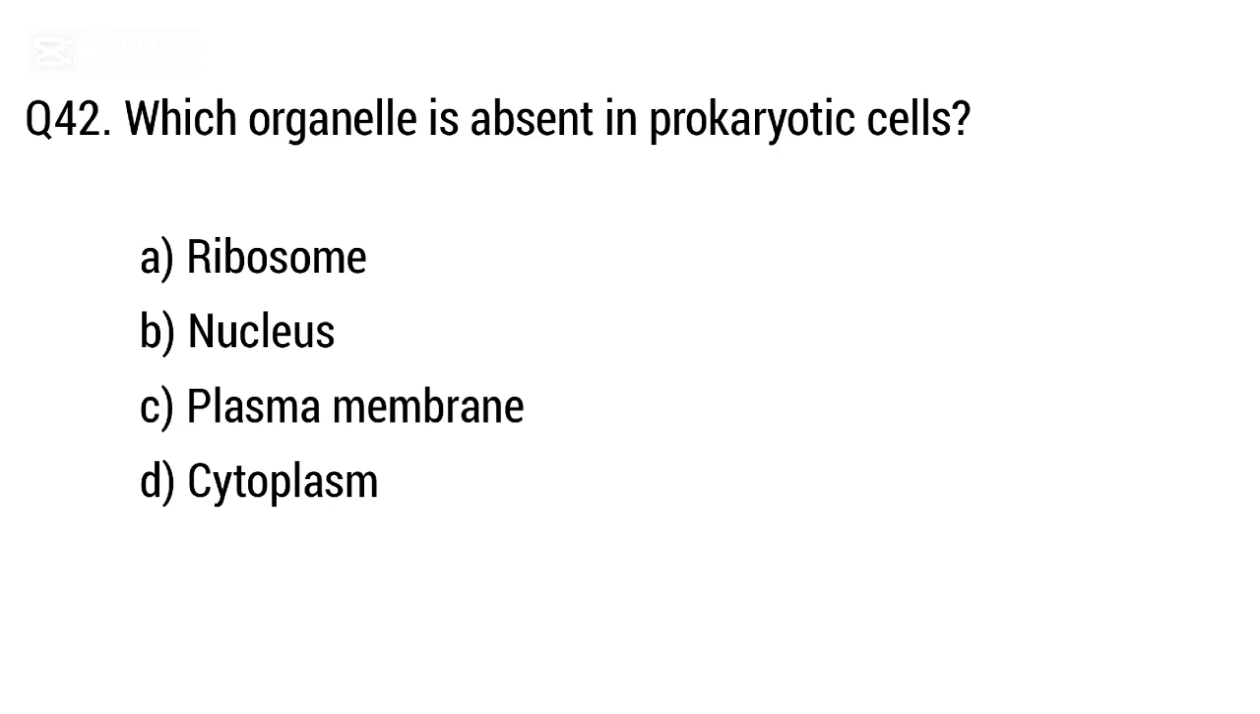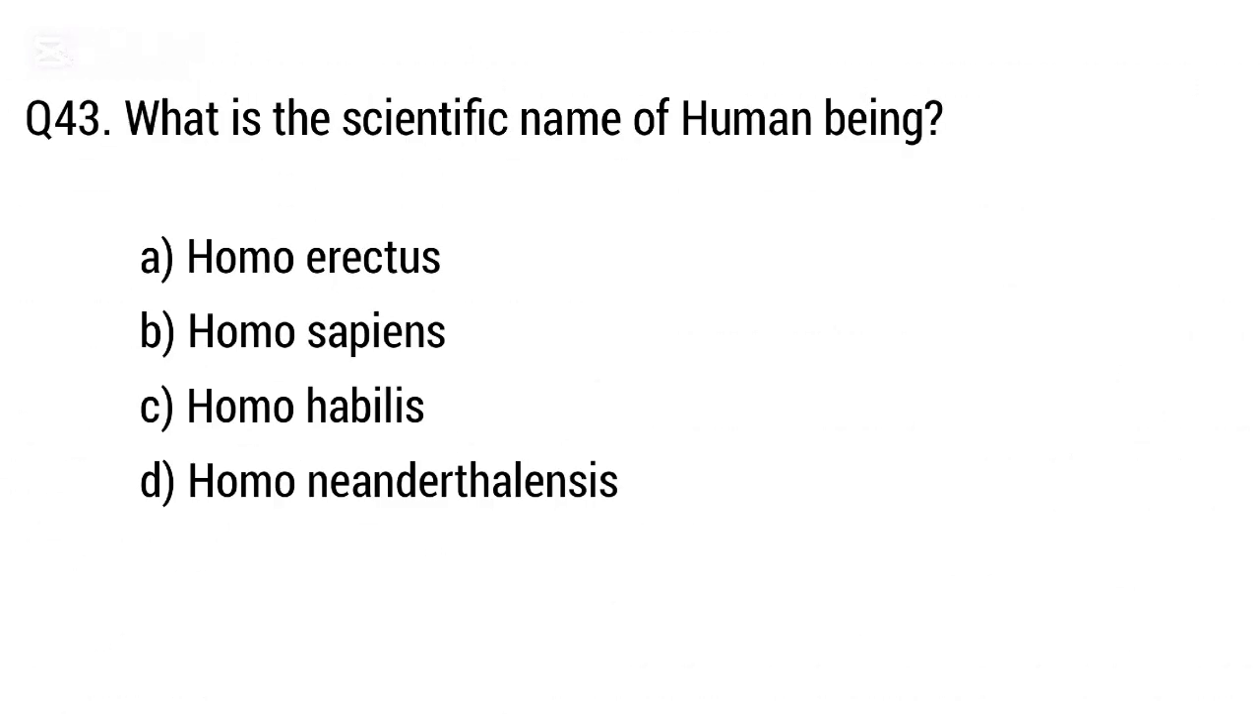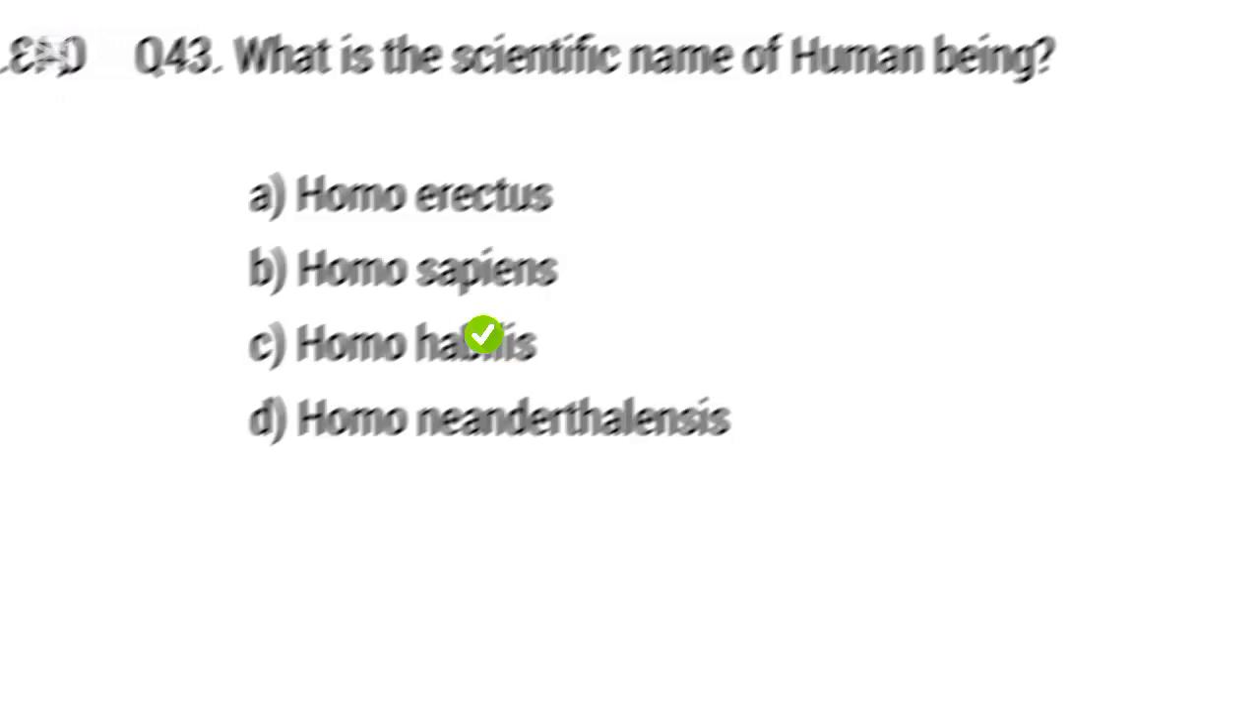Question 42. Which organelle is absent in prokaryotic cell? The right answer is option B. Nucleus. Question 43. What is the scientific name of human being? The right answer is option B. Homo sapiens.